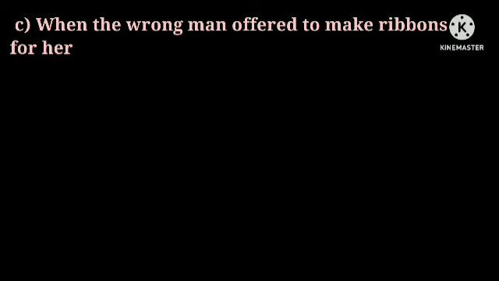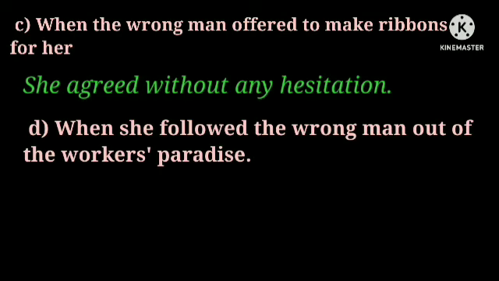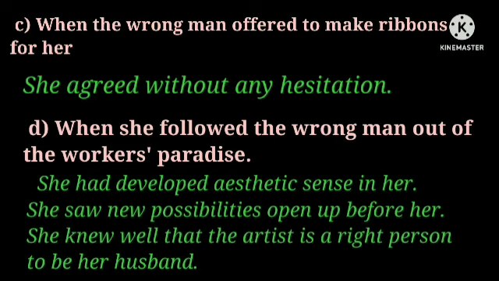When the wrong man offered to make ribbons for her, she agreed without any hesitation. When she followed the wrong man out of the workers' paradise, she had developed the aesthetic sense in her. She saw new possibilities open up before her. She knew well that the artist is the right person to be her husband.